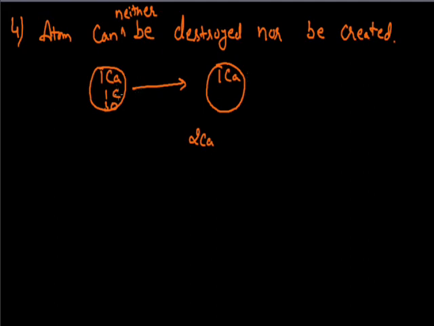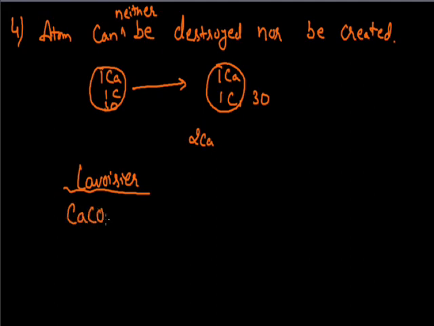If I have started with one atom of carbon, it will result in one atom of carbon, and if in the starting I have taken three atoms of oxygen, then finally I will get three atoms of oxygen. This number or their nature cannot be changed, since atoms can neither be created nor be destroyed. And that is the postulate of Dalton's atomic theory, which will help us to prove the law of conservation of mass. As we have read initially, this law of conservation of mass, which was proposed by Lavoisier, did not have any theoretical explanation.